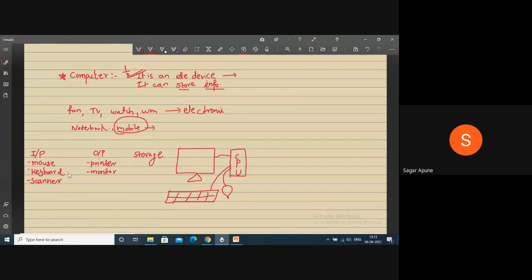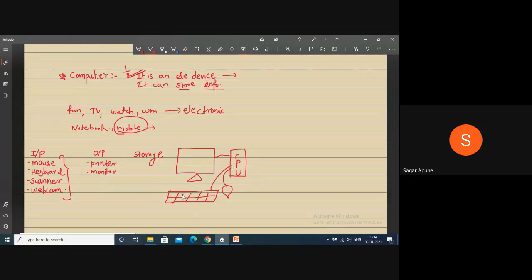What is webcam? Webcam is input or output? No, webcam is an input device, right? Webcam is an input device because it captures your photographic information. Means what? Input devices are those devices which give the data to the computer.